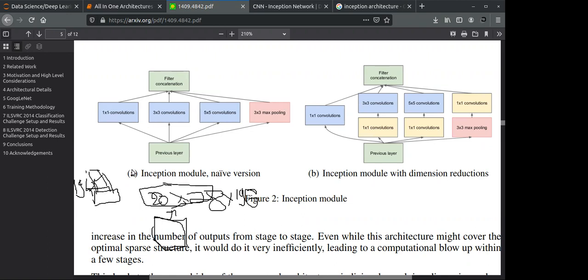It takes some 28 by 28 convolution tensors from here, and it performs 5 by 5 convolution, and the remaining it takes and performs 3 by 3 max pooling.